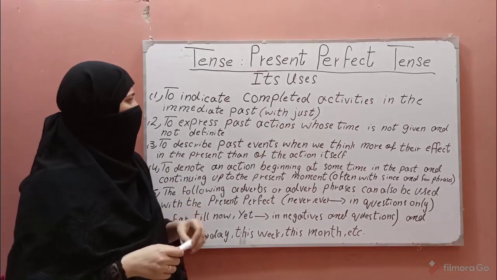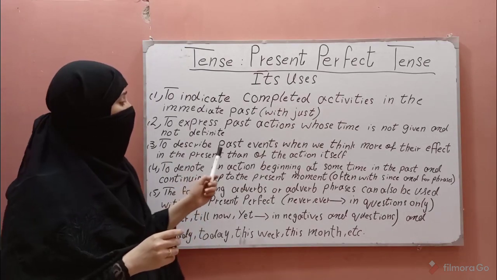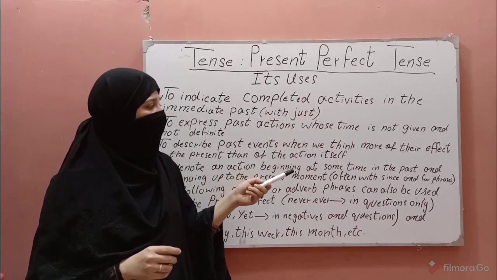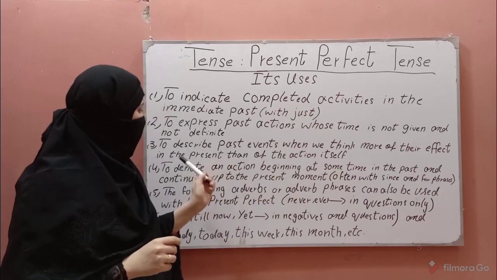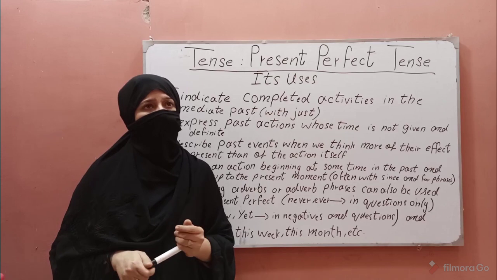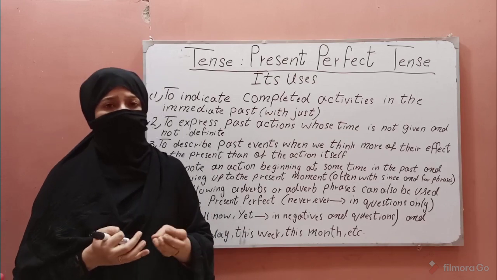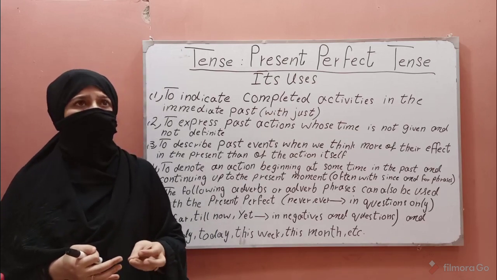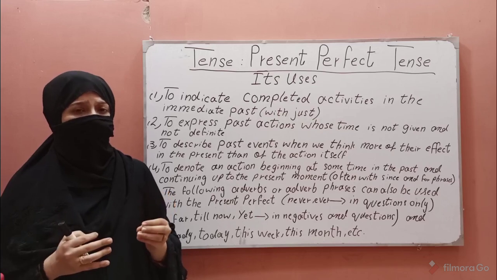Another use of present perfect tense is to describe past events when we think more of their effect in the present than the action itself. For example, I have got my finger cut. Another example may be I have finished my work.